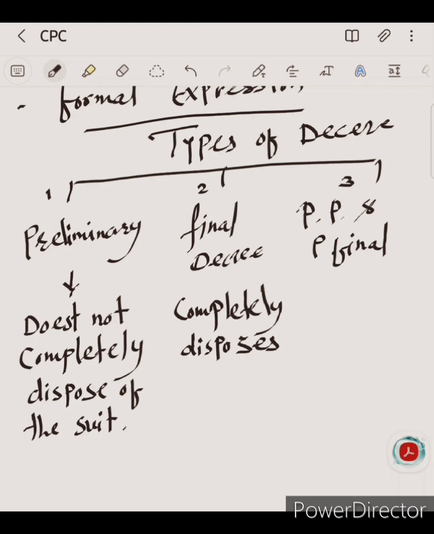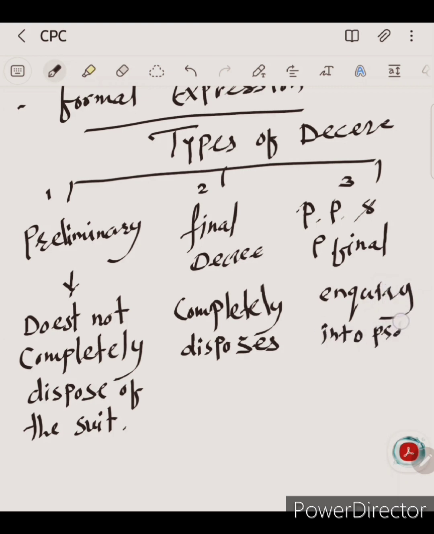Such kinds of decree are passed in certain cases. For example, for possession and mesne profits. In such cases, the court directs the possession of land and orders an inquiry into the profits. The first part of the decree is final, whereas the second part is preliminary. Since the decree is one, it is partly preliminary and partly final. So possession, and then inquiry into the profits. It is two parts.